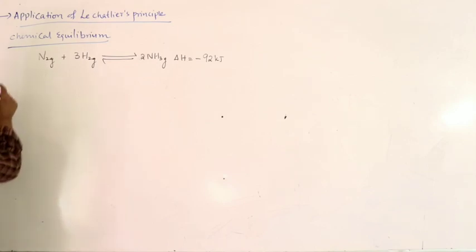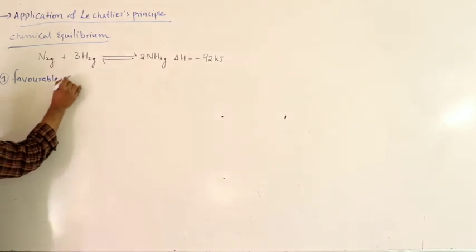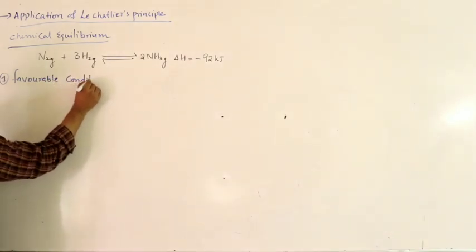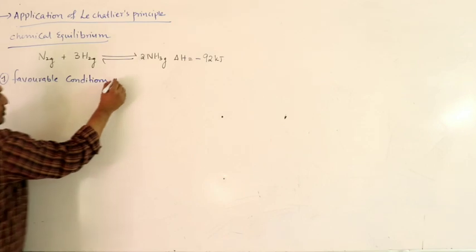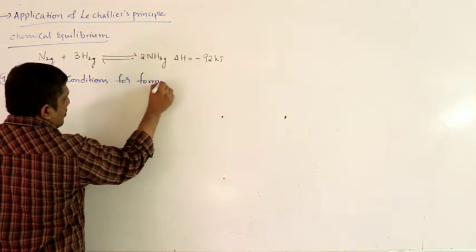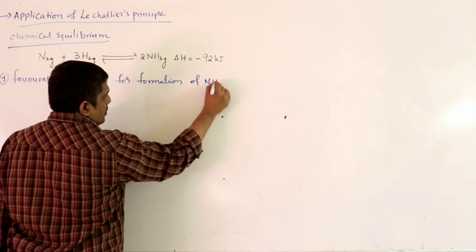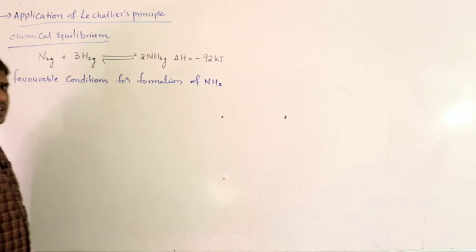So let us study favorable conditions for formation of ammonia. So what do you mean by formation of ammonia?